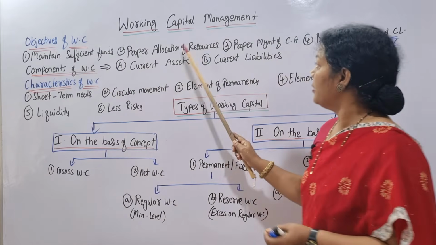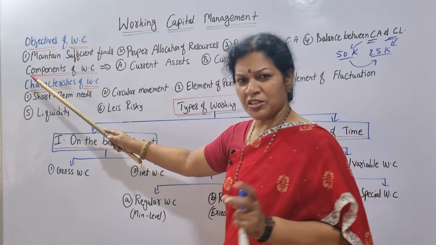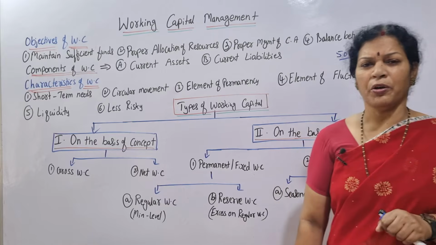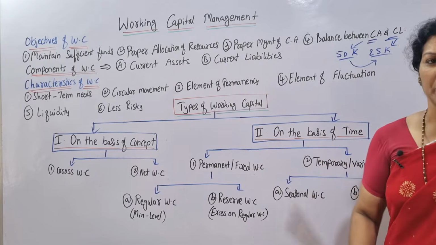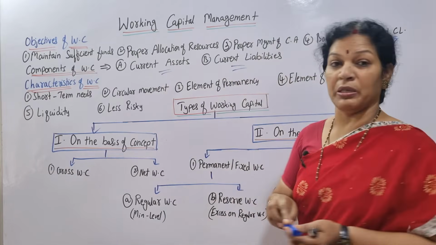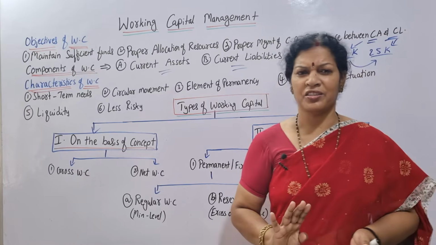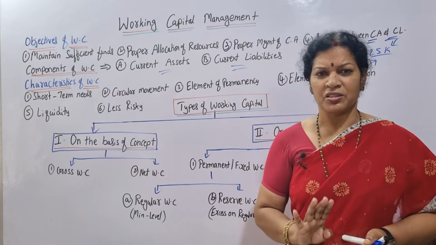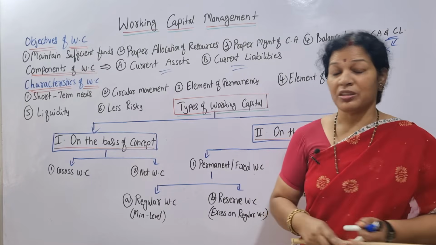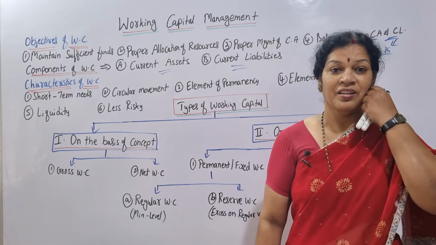Next, these are the objectives of working capital. Now we can discuss the components of working capital. In working capital, what do we have? Current assets and current liabilities, only these two. Able to understand? What are current assets? We know, just now discussed. What are current liabilities? Also we know. Managing both current assets and current liabilities is nothing but working capital.